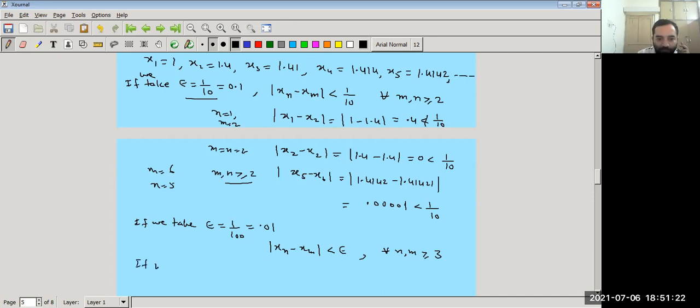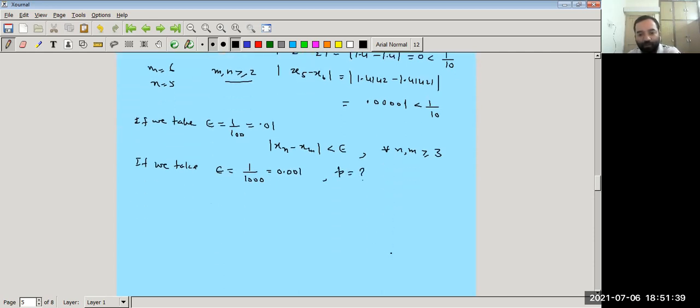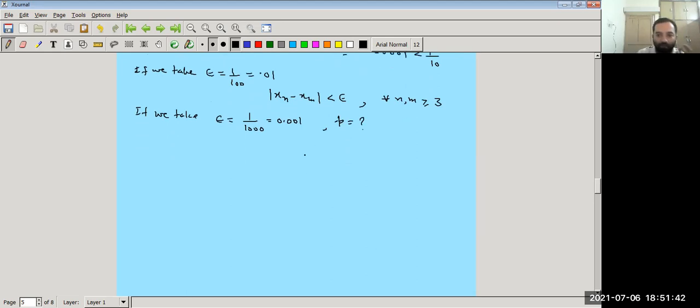Now, if we take epsilon equal to 1 by 1000, that is 0.001, you have to find P. Think about this: after which integer P do xm and xn come closer to each other, meaning xn minus xm is less than epsilon? You try to find this.